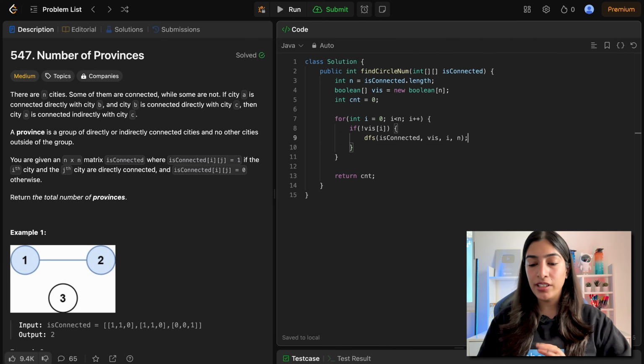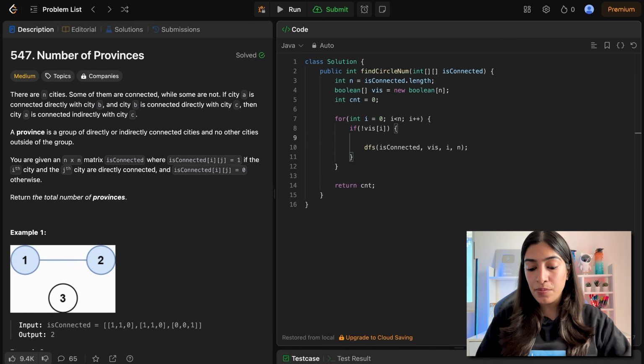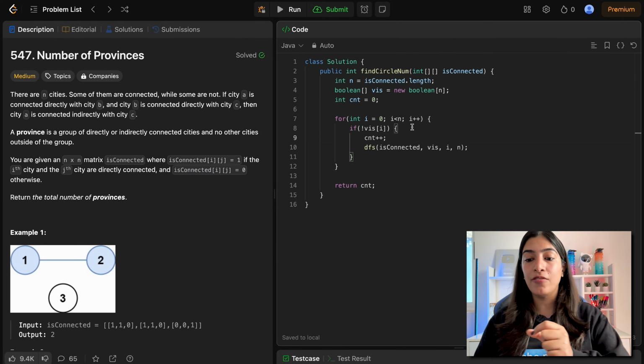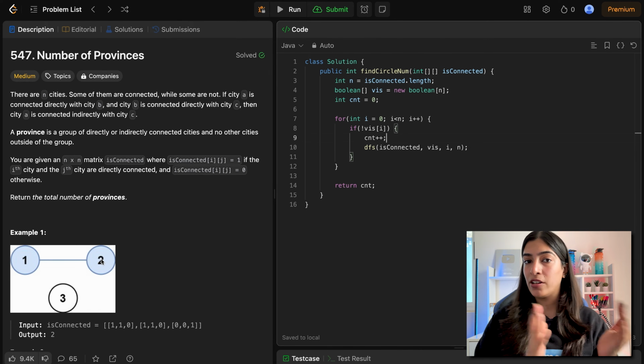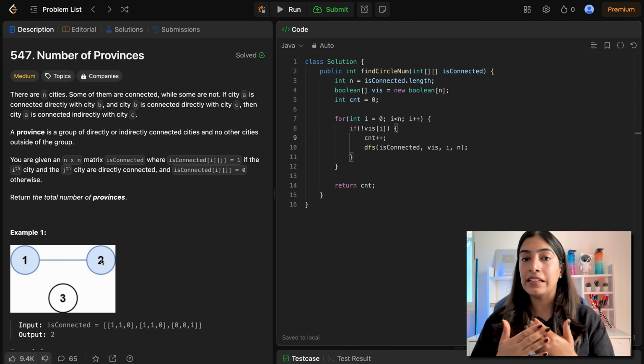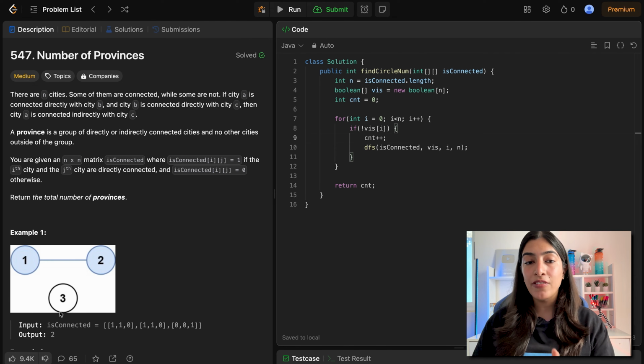So this is how I'll be doing DFS. But every time I do DFS, I need to do what? I need to increment the counter, the number of provinces. Because every time I have a node which is not visited, that means I'm coming across a new province. So here, if this is visited, it was part of the previous province. I do not need to increase the counter. But if I have a node which is not visited, I need to increase the counter.